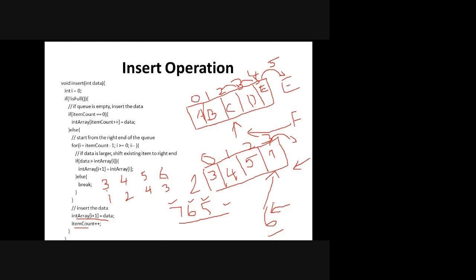When these elements come, don't compare the elements, you have to compare the priority. So 1 is my higher priority, so 3 will be inserted. Now when 2 arrives, 2 and 4 will be compared, so 2 has the higher priority, and likewise your arrangement happens.